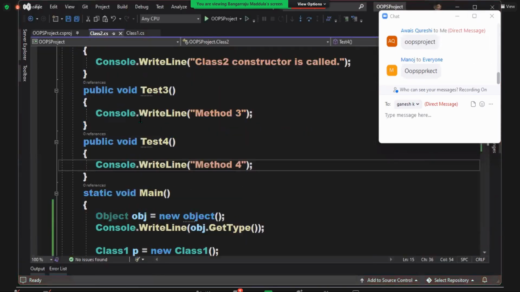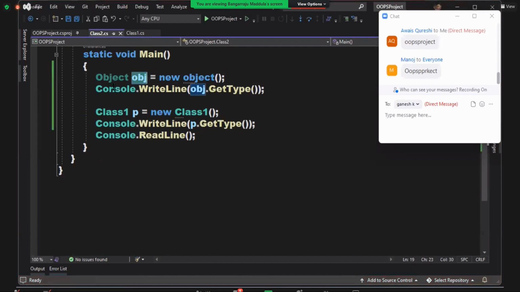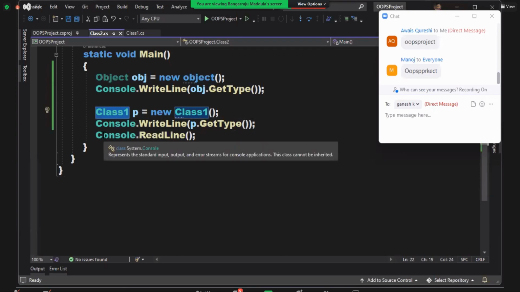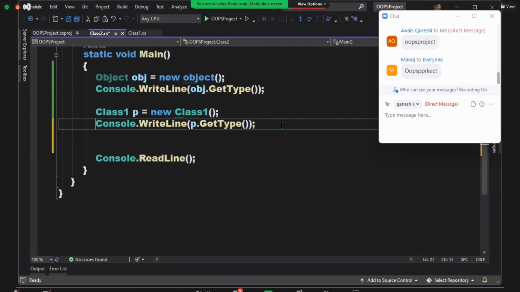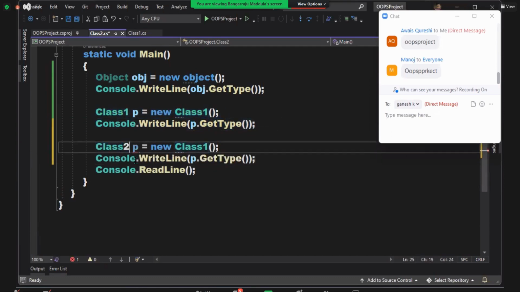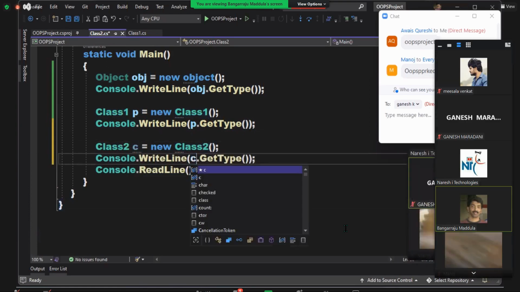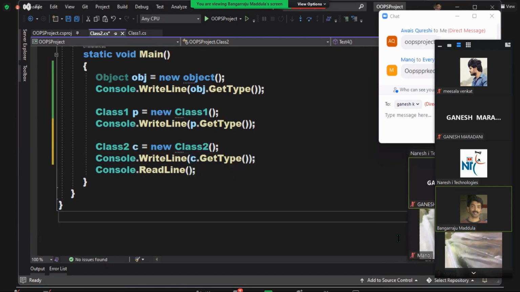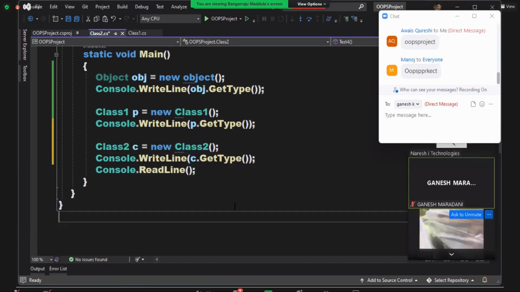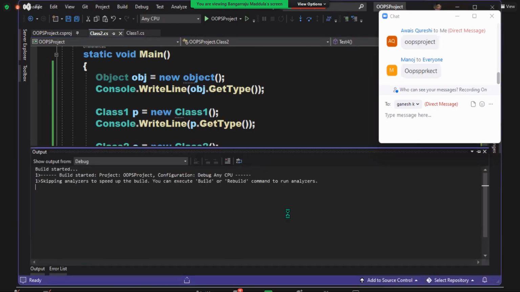Array. Clear here. You see obj, which type? You mentioned it here now: object type. And p, which type? Why are you confusing that much? P is Class1 type, but the namespace name should be specified there. Okay, same way, let us create an instance of Class2 also. c is which type? Tell the namespace again, you are forgetting. OOPS project dot Class2.